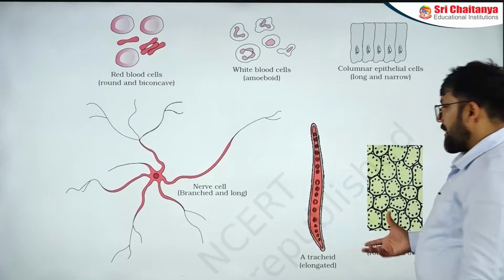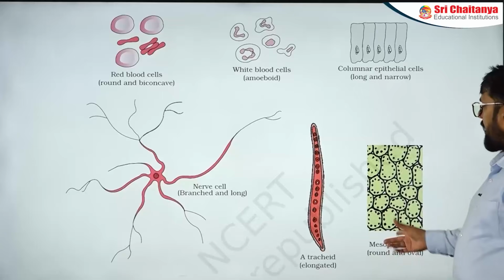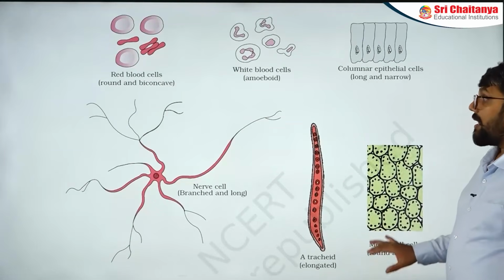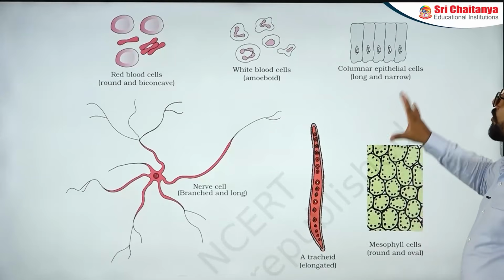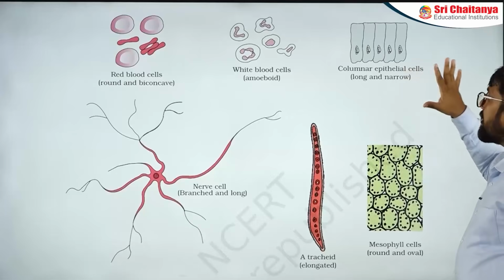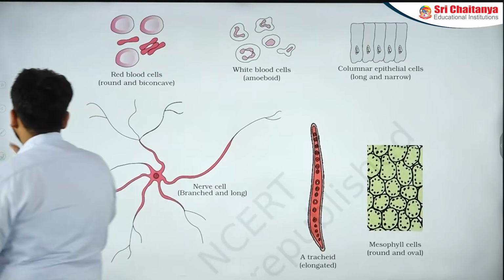Now let's have a play with a small question. If you're looking at mesophyll cells, and I give parenchyma, will it be wrong? No, it will not be wrong. It will be correct only. So if I want to make it a complicated question, I can. So I should be remembering each and every diagram. Make this mental note that these diagrams do exist in NCERT. Let's go to the next one after this.